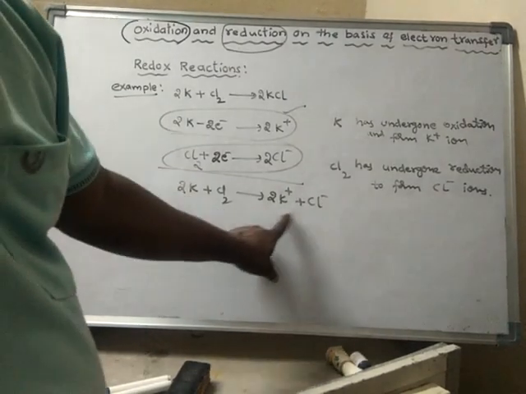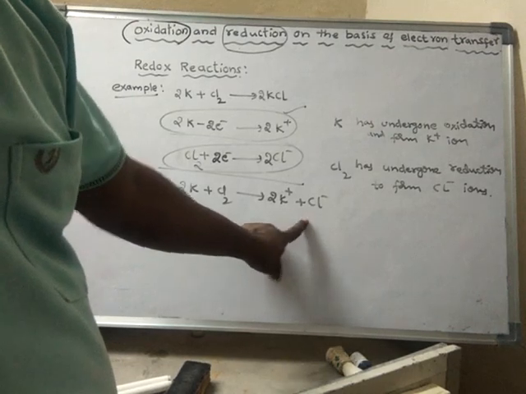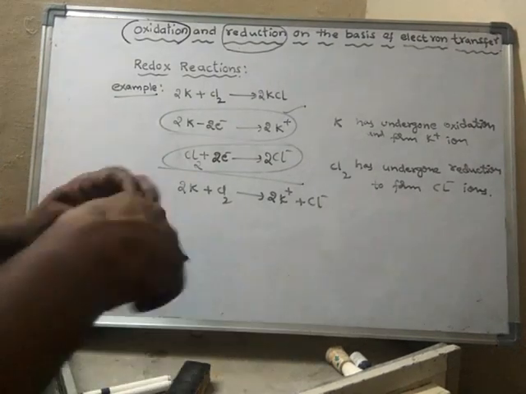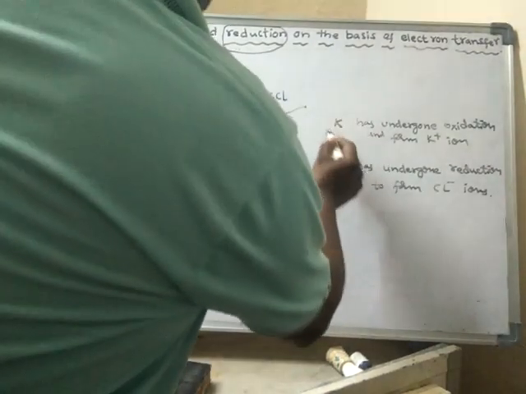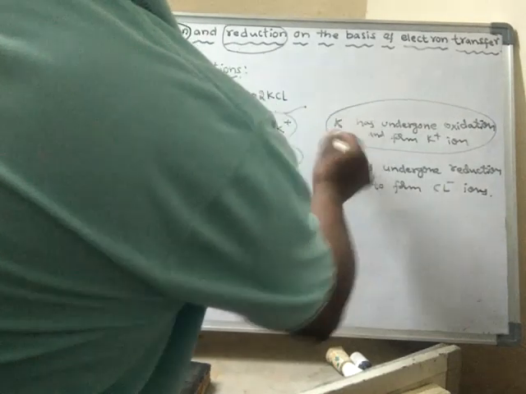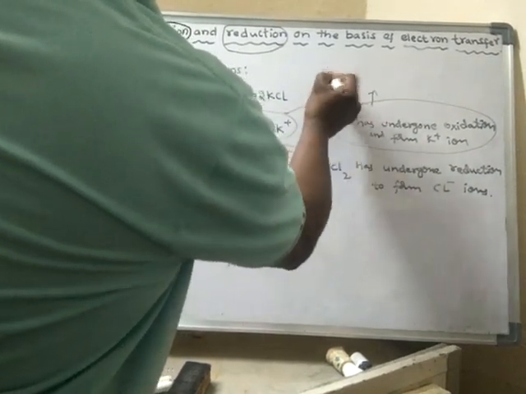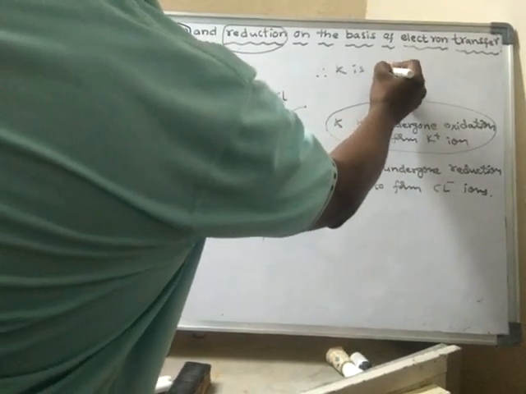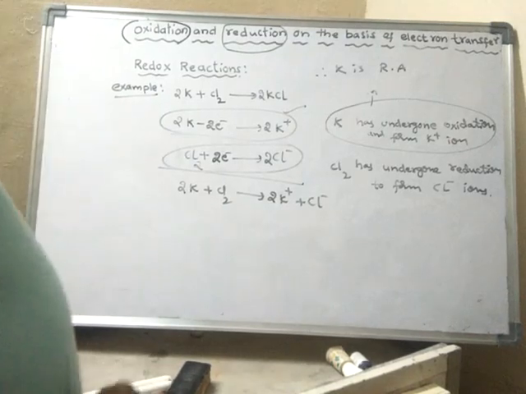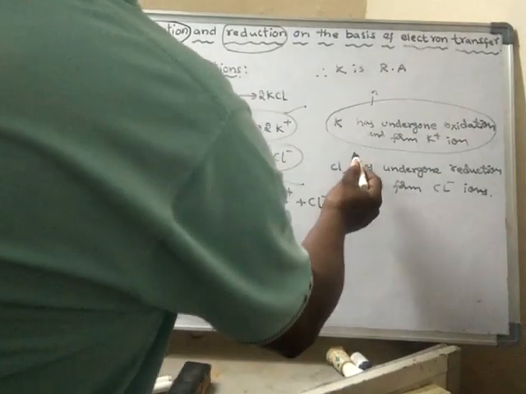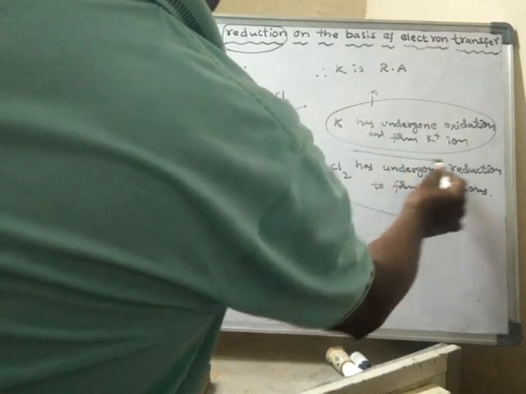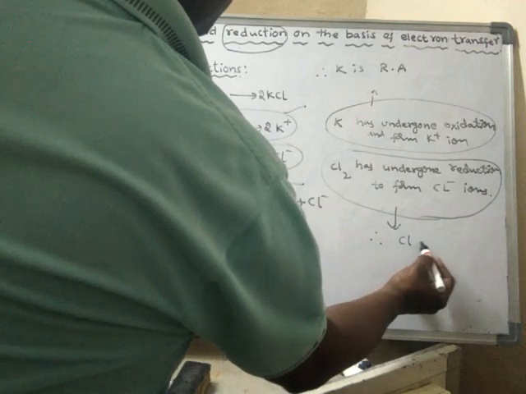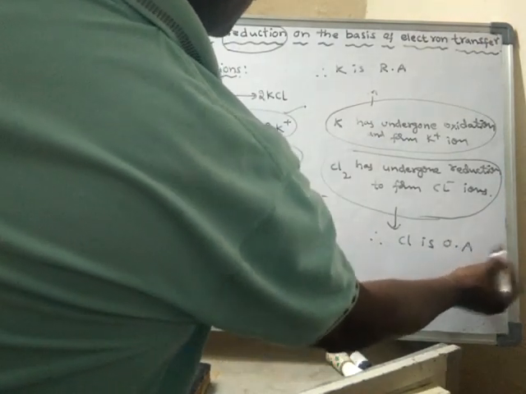So these two ions are opposite in charge. Hence they attract each other to form an ionic compound. KCl is that ionic compound. So look here, potassium has undergone oxidation. Therefore, potassium is a reducing agent. Here chlorine has undergone reduction. Hence, chlorine is said to be an oxidizing agent.